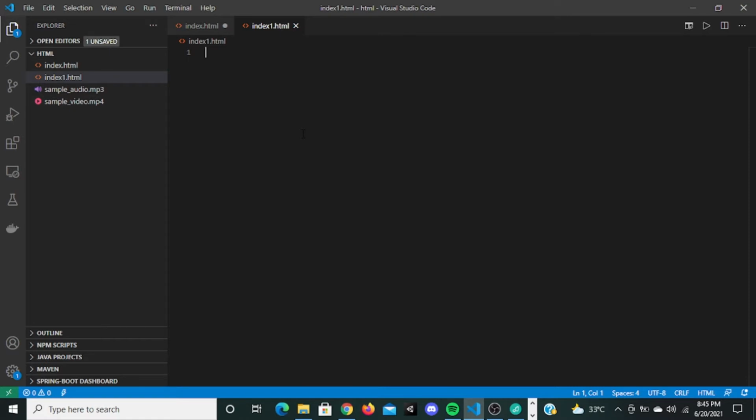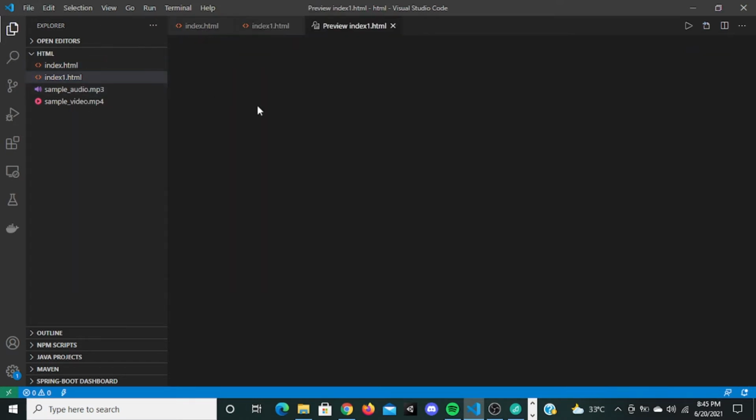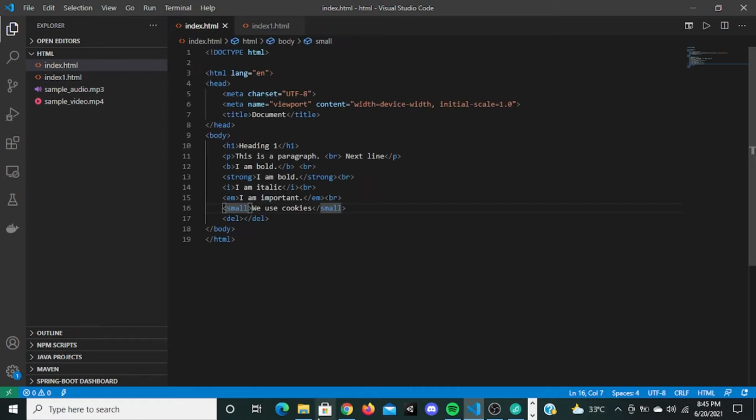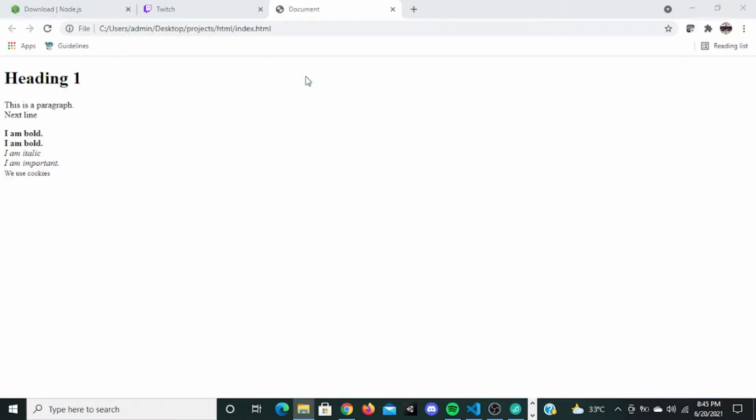It'll ask you where you want to save the file. Save the file wherever you want, on the desktop or something like that, and you can just enter all this code and save it. You can also run this using this itself. Just right click the file and give open preview. It'll open the preview here itself, or you can just go to where the file is and double click the file, and it will open in the browser. Okay, is that clear? Just do this and tell me if it works.